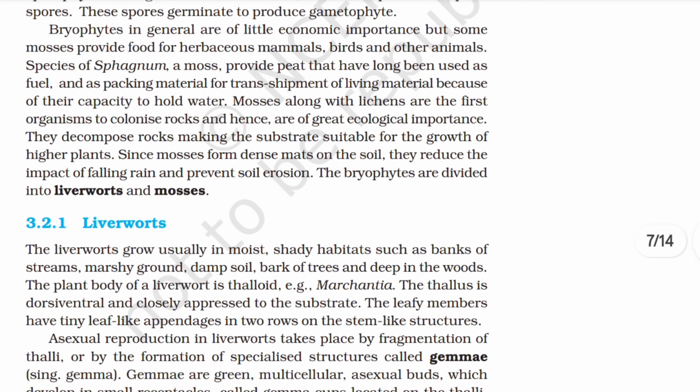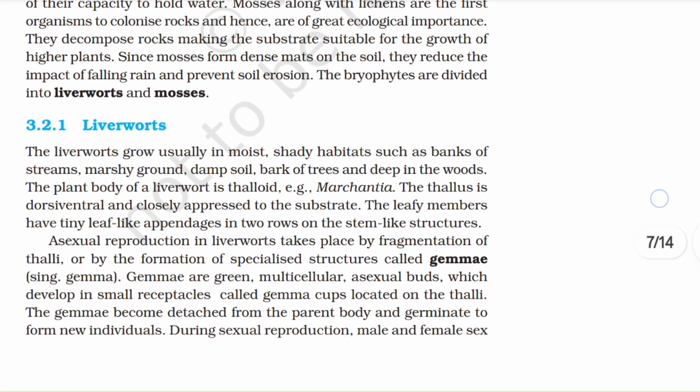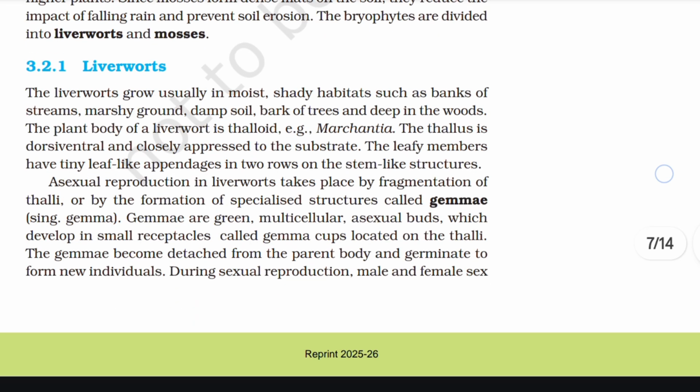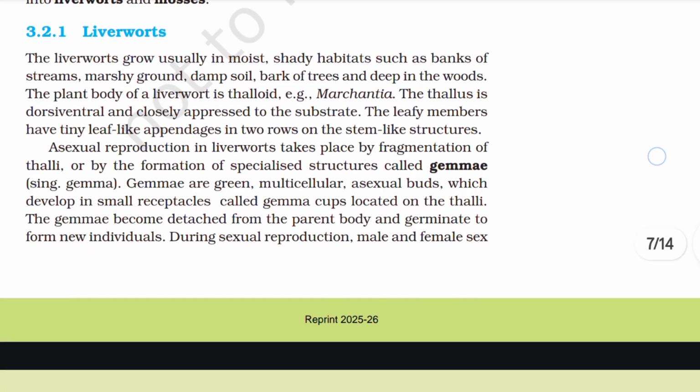The bryophytes are divided into liverworts and mosses. 3.2.1 Liverworts. The liverworts grow usually in moist, shady habitats such as banks of streams, marshy grounds, damp soil, bark of trees, and deep in the woods. The plant body of a liverwort is thalloid, example Marchantia. The thallus is dorsiventral and closely appressed to the substrate. The leafy members have tiny leaf-like appendages in two rows on the stem-like structures.